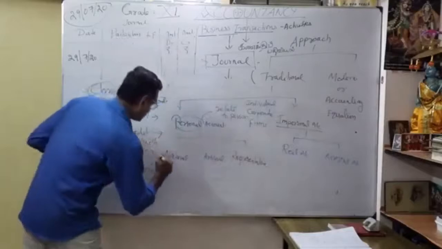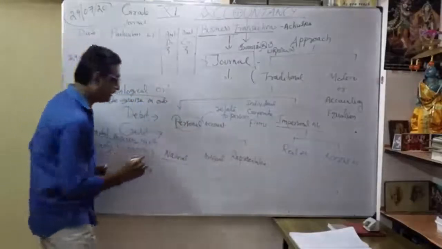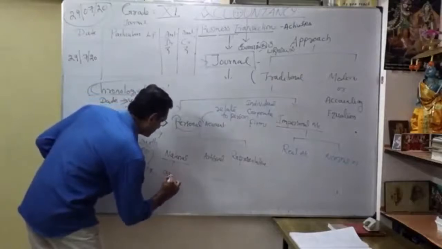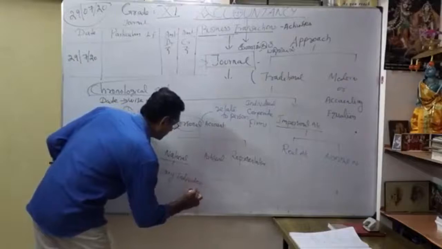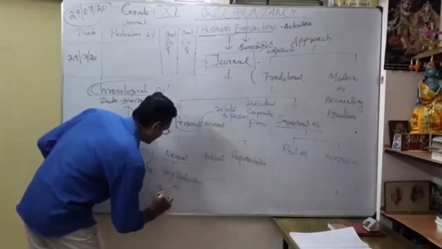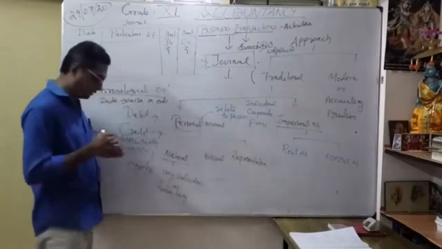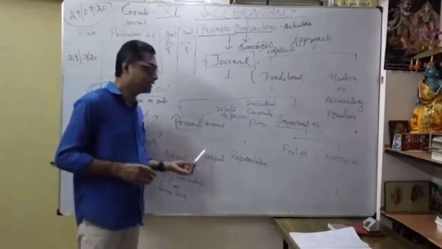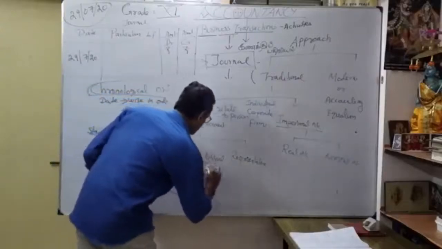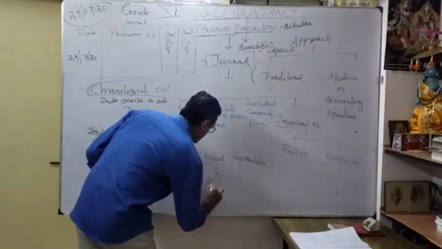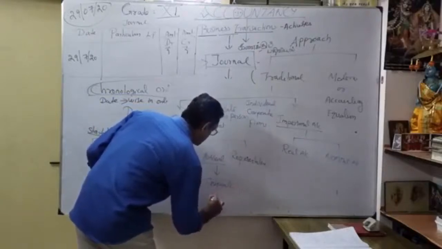Now, what do you mean by natural personal account? Any individual, as a human being, comes under natural personal account. What is artificial? Here it is only the name of corporates or firms.